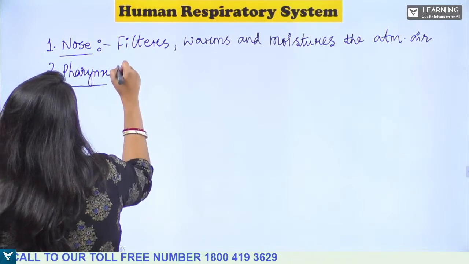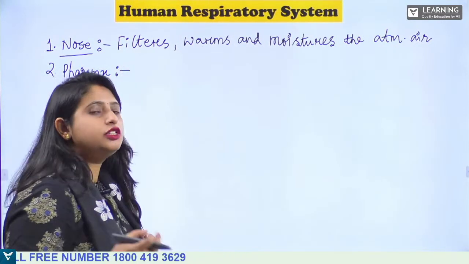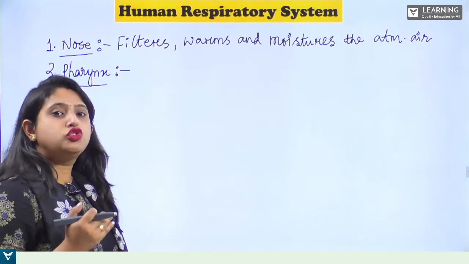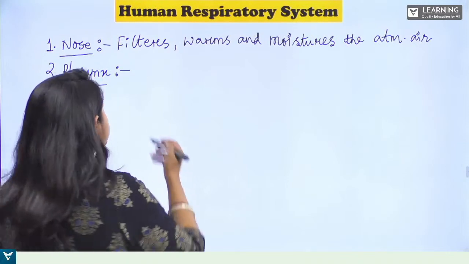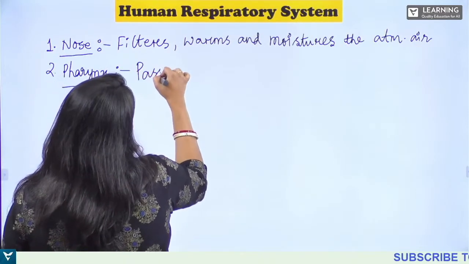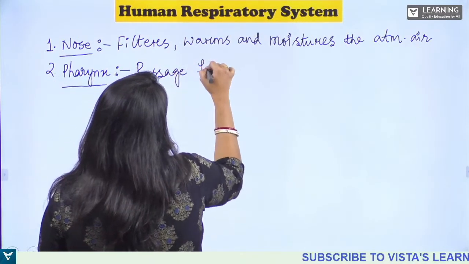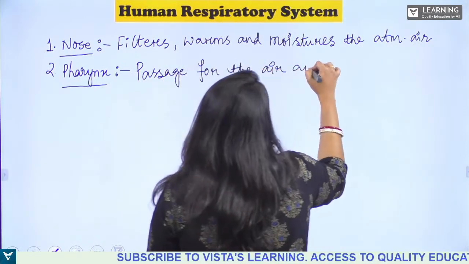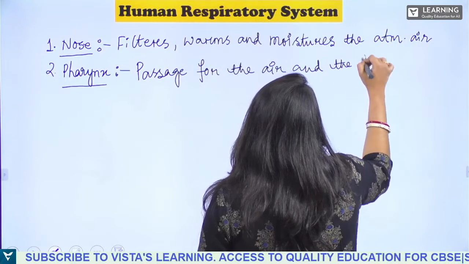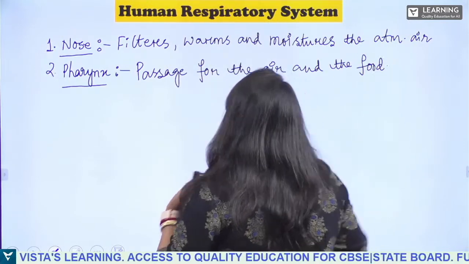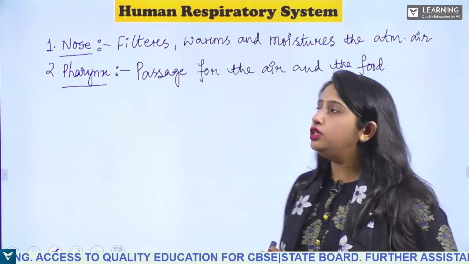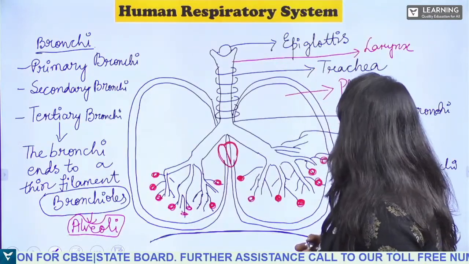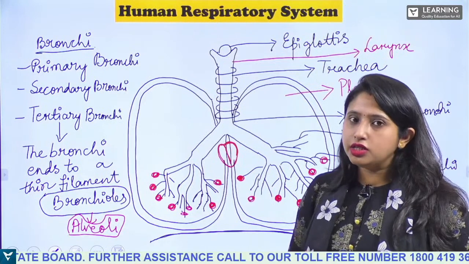Now what is the function of this pharynx? It allows the air to go into the trachea. This pharynx is a passage for the air and the food. Now after the pharynx, you will see the larynx.